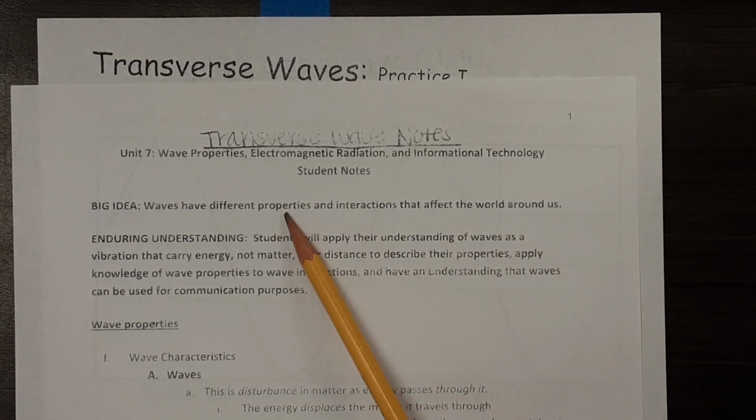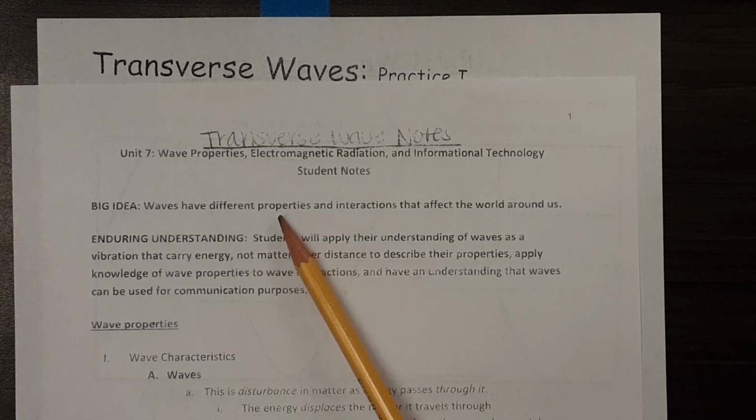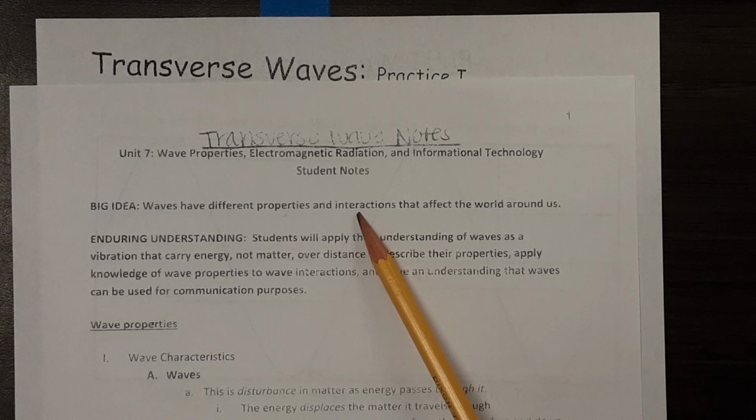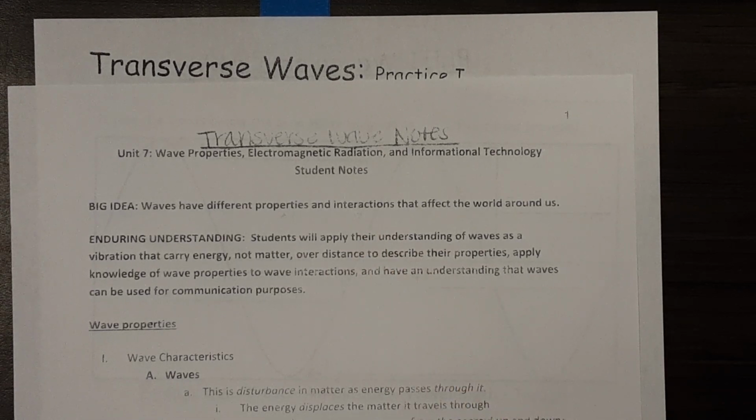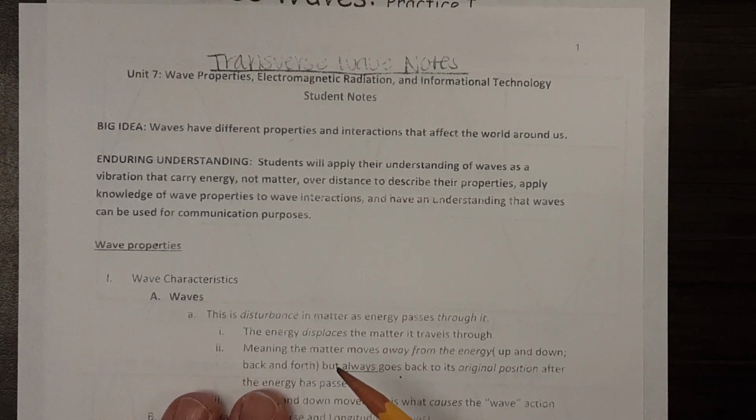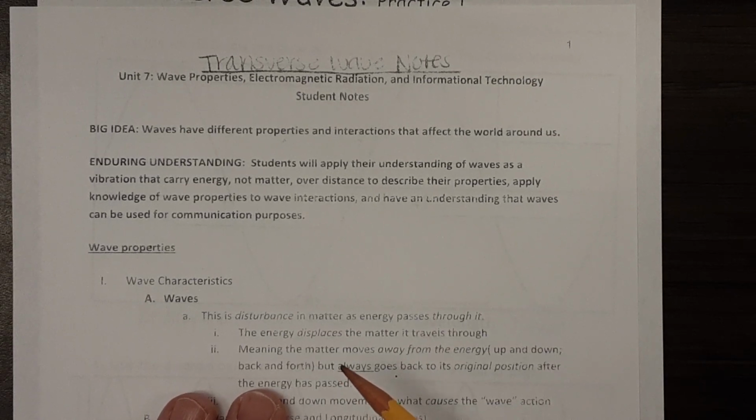So properties are characteristics. We've talked about physical properties and chemical properties, like is it a solid, a liquid, or a gas? Is it reactive? Is it malleable? Those are properties of substances. In this case, we're going to talk about the properties of how energy moves, okay? And interactions just means that waves can make things move. Waves can make things heat up. Waves cause things to have work done to them. And we'll talk more about that as an important concept about waves, because waves are a form of energy.